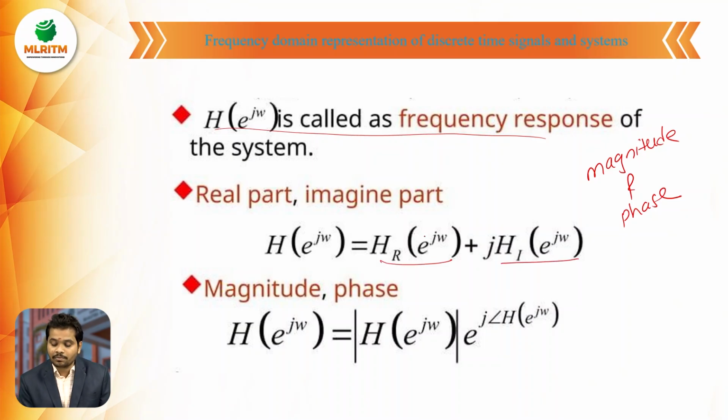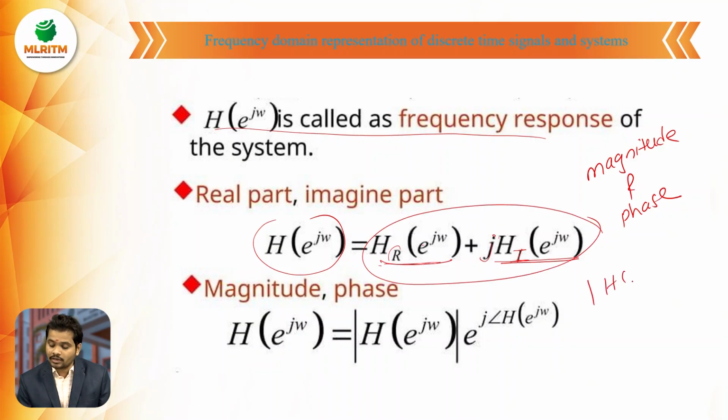Here H of e power j omega, this H of omega, is a combination of real part and imaginary part, and this can be described like this: H r is the real part of H of e power j omega, plus j into the imaginary part, represented by H i of e power j omega. So now the magnitude and phase for this equation can be represented as: the magnitude is the modulus of H of e power j omega.